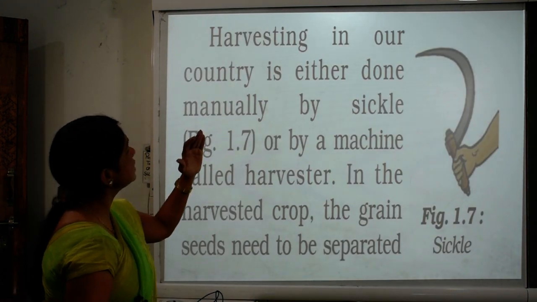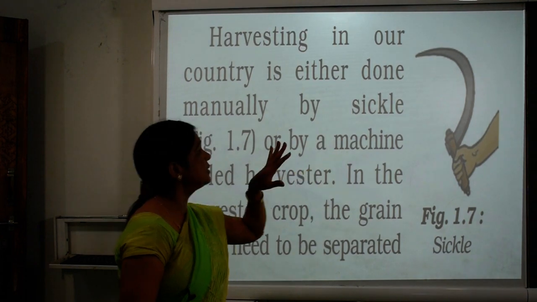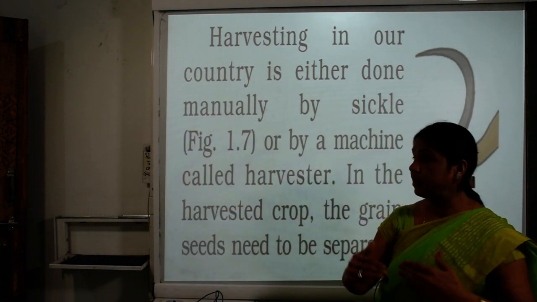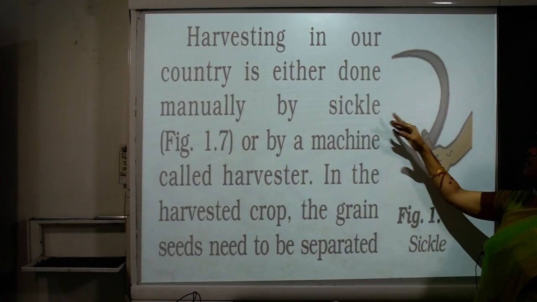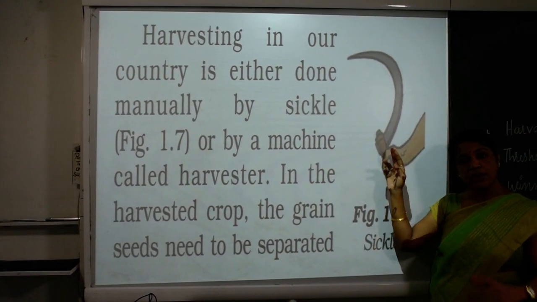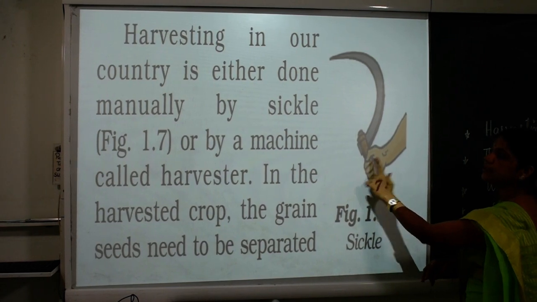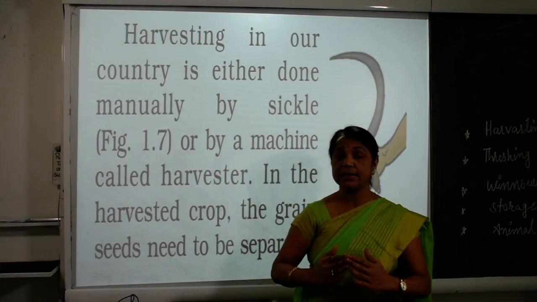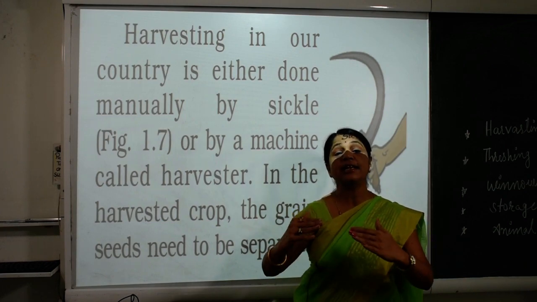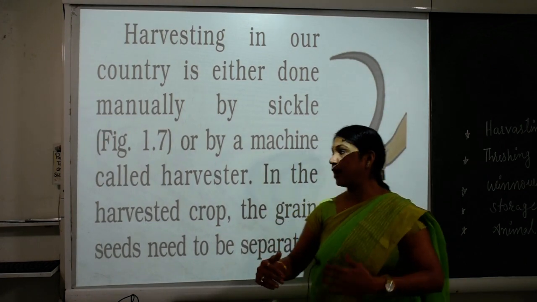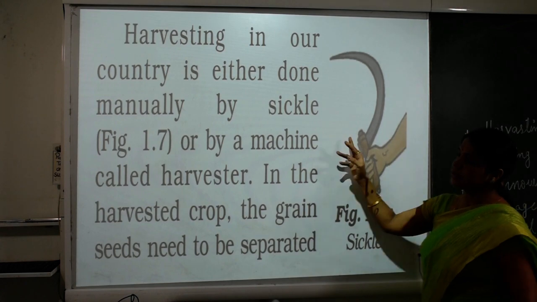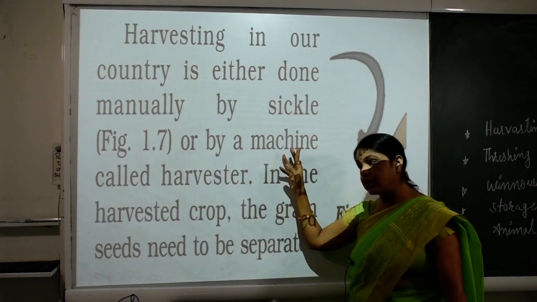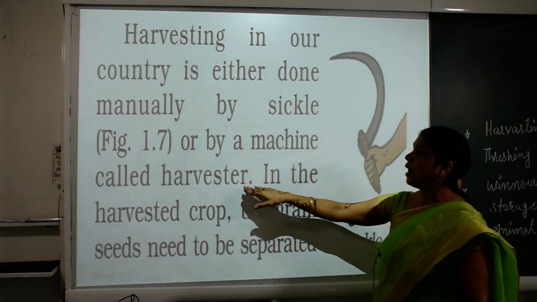In our country harvesting is done either manually, by hand or by the sickle. Here a sickle is shown in this picture. It is an ancient method, but nowadays in the villages it is still used. Besides manual work, there is a machine called the harvester.